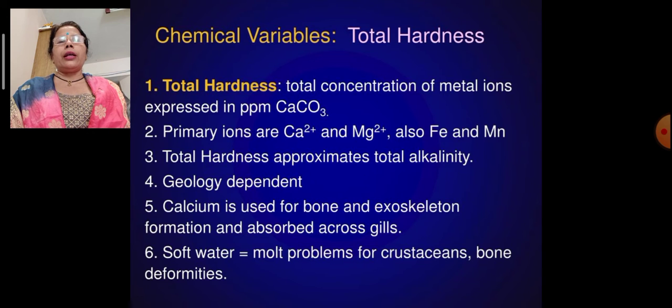Primary ions are calcium 2 plus and magnesium 2 plus. Also iron and manganese. The total hardness approximates total alkalinity. Geology dependent. Calcium is used for bone and exoskeleton formation and absorbed across gills. Soft water equals molting problems for crustaceans and bone deformities.